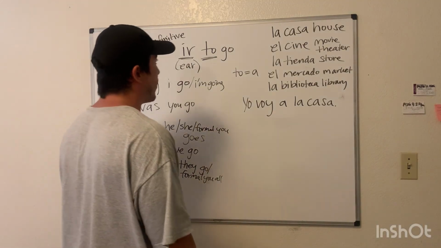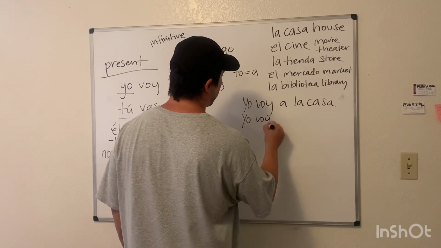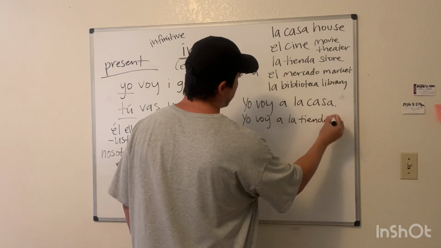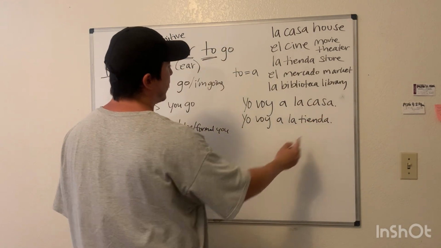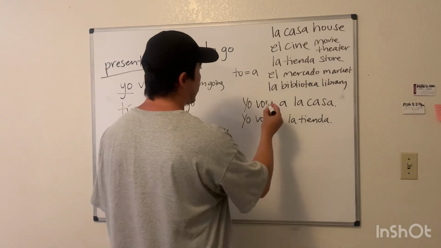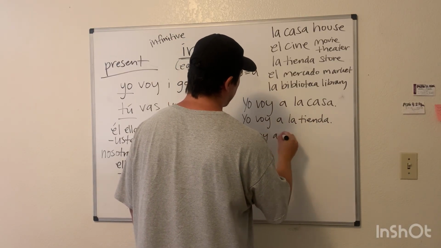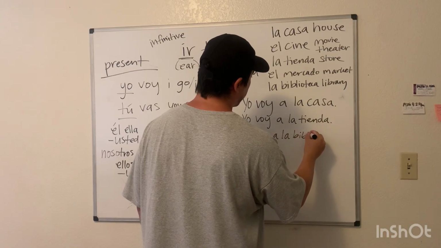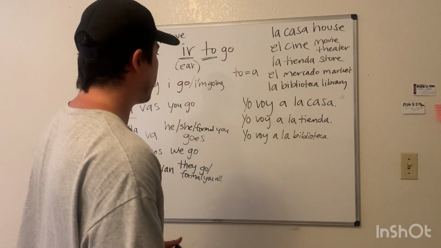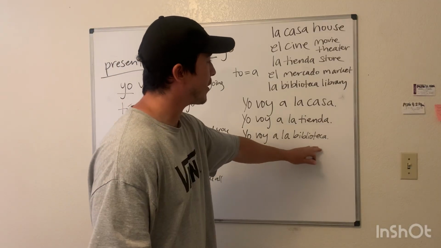How would we say I'm going to the store? Yo voy a la tienda. Yo voy a la tienda. Yo voy a la casa. Yo voy a la biblioteca, library. Yo voy a la biblioteca. And we'll end the lesson right here because this is pretty useful information. This is a good basic start. Yo voy a la biblioteca. I'm going to the library.